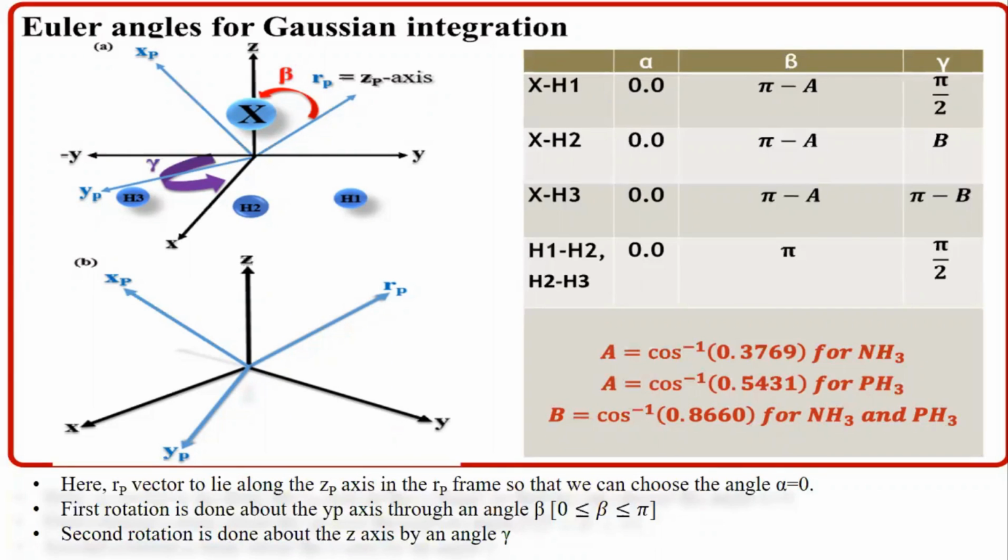So here, for simplicity, we have taken Rp in the direction of Zp such that we can take alpha equal to 0. The first rotation is done around the Yp axis through beta so that Rp coincides with the Z axis, and the second rotation is done about the Z axis through an angle gamma such that Xp and Yp coincide with the X and Y of the molecular frame. By using these Euler angles and performing the integration, we have obtained the electric static potential.